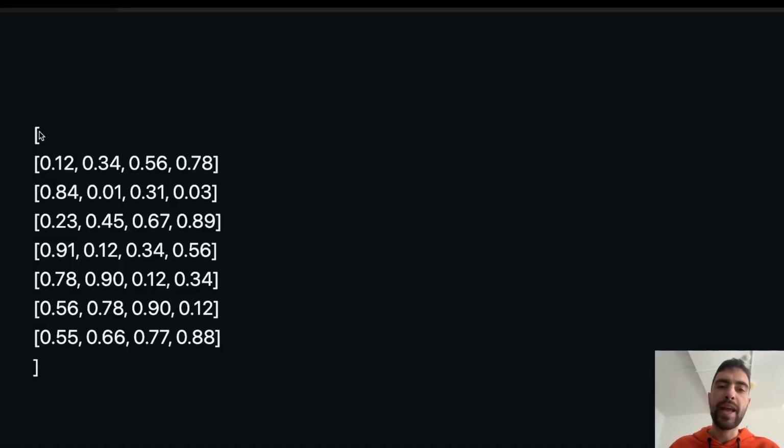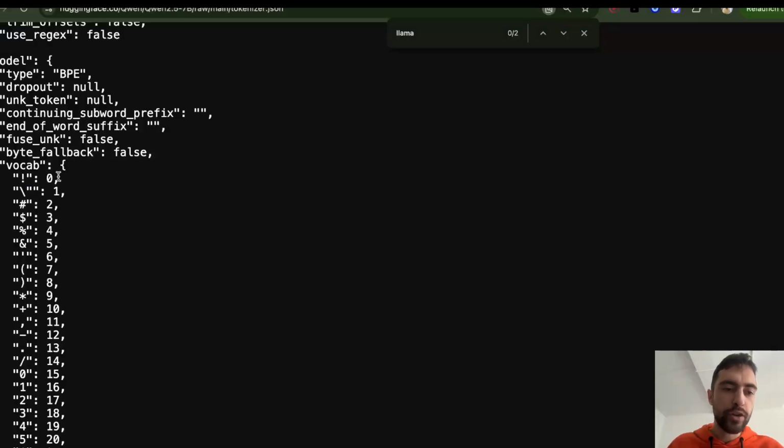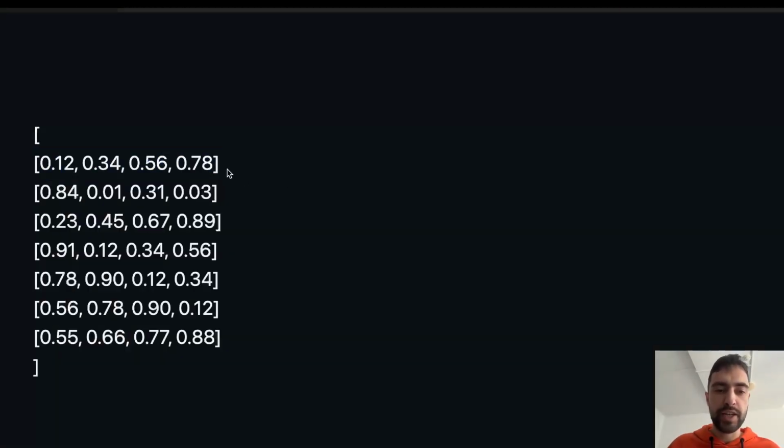And then you will have another matrix. This is an array of arrays, such that whatever embedding is first corresponds to the first token. Whatever embedding is second, and so on. This position will always correspond to the token with index 0, because this position is 0 in this big array.